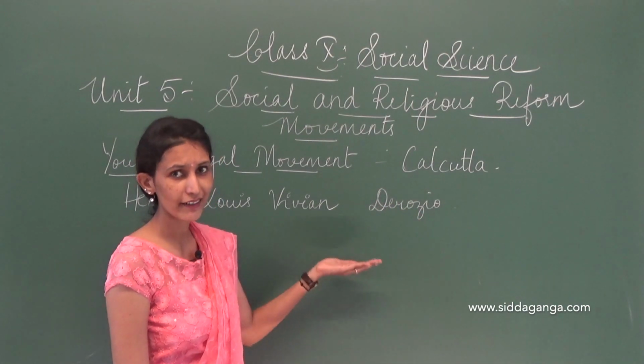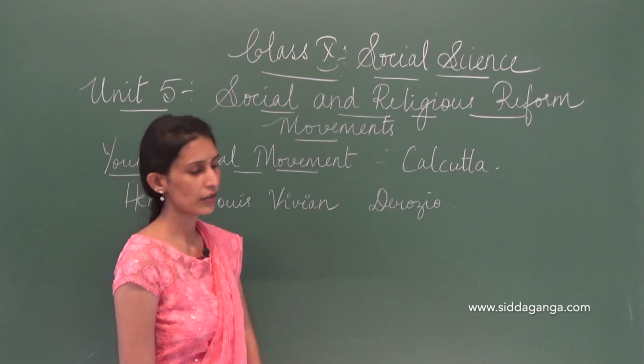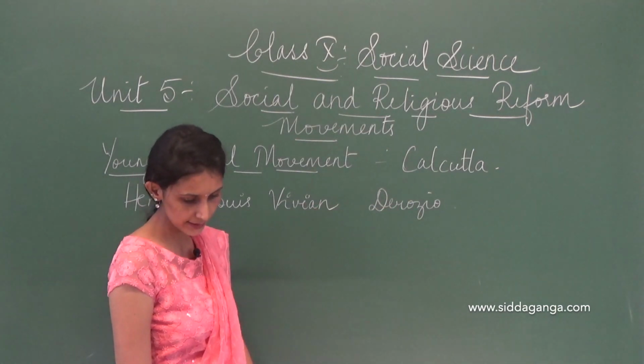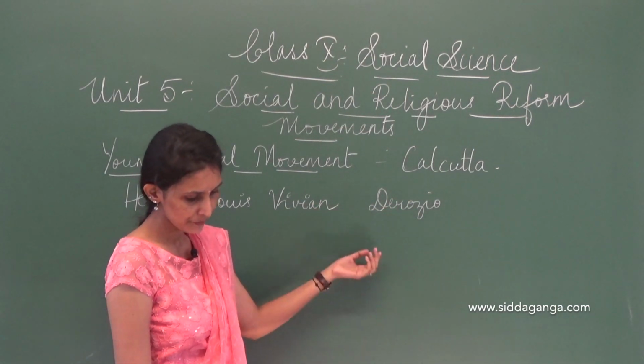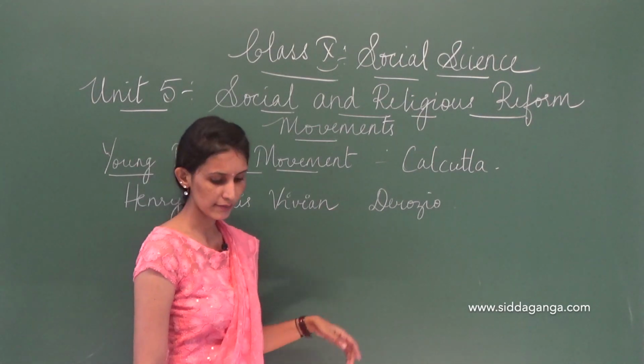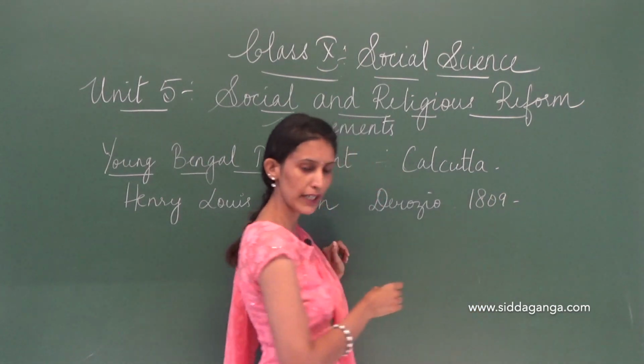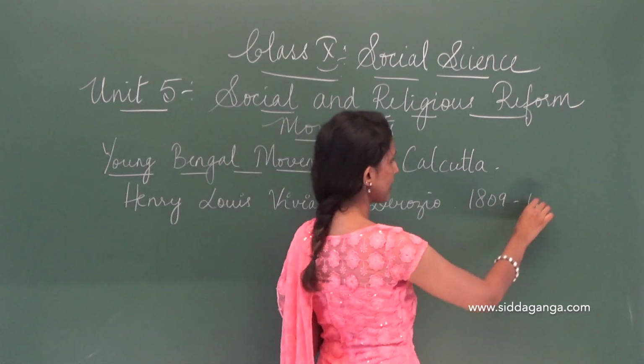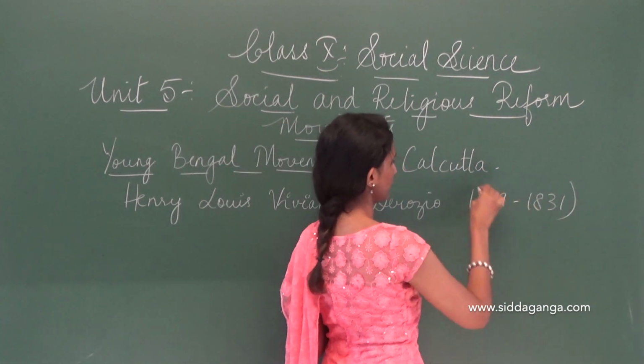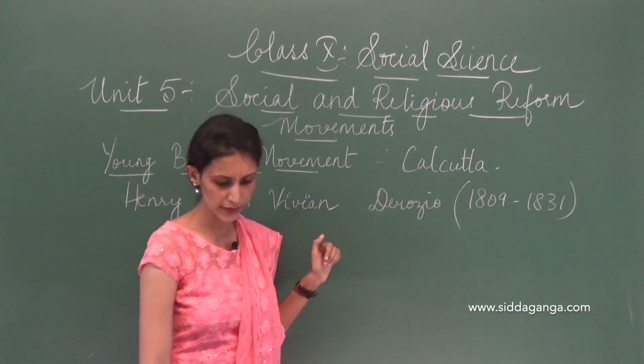So I say it again, Henry Louis Vivian Derozio. He started this movement called the Young Bengal movement somewhere around 1809. It functioned from 1809 to 1831. Okay, this movement functioned there.